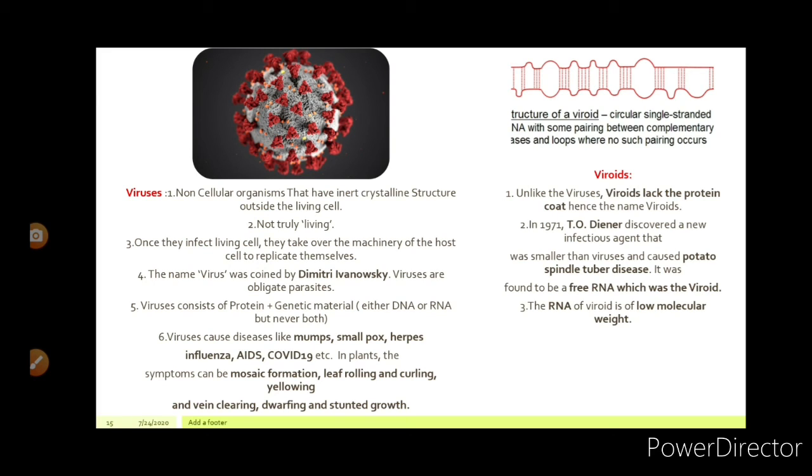Okay. In this image, you can see the structure of a viroid. The circular single-stranded RNA with some pairing between complementary bases, and loops where no such pairing occurs. Okay. Let us move to the next slide.